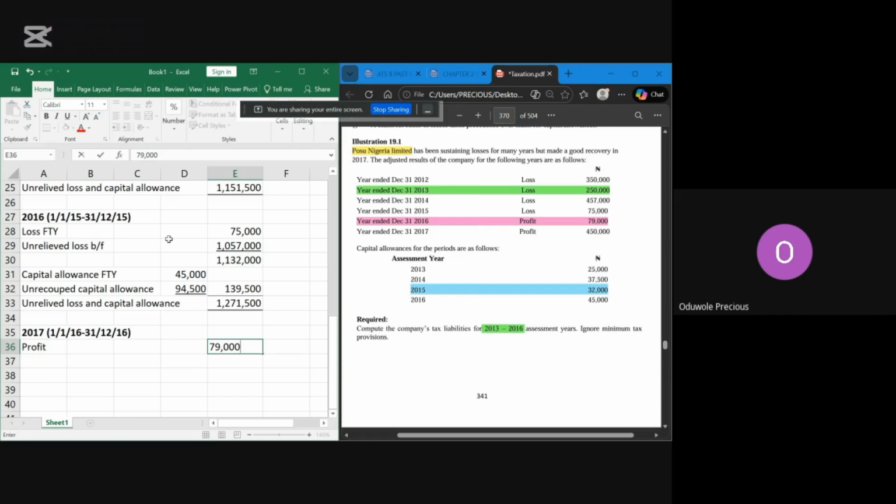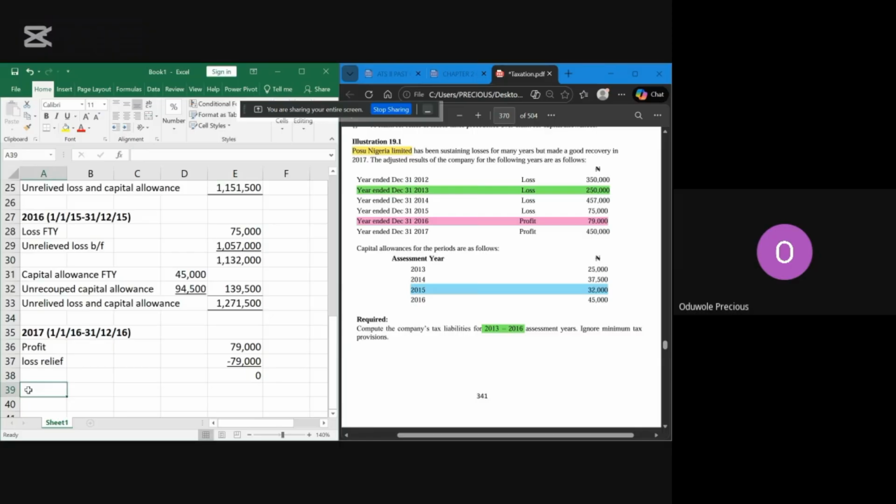Don't forget all the loss that they want to relieve: 1,132,000, and you only have profit of 79,000. So according to the rule, the first rule is that I cannot relieve loss beyond the profit you made. So the loss that you can relieve is subject to 79,000. So this will now be 79,000. Once you relieve this 79,000, that means you are not subject to any tax for that year.